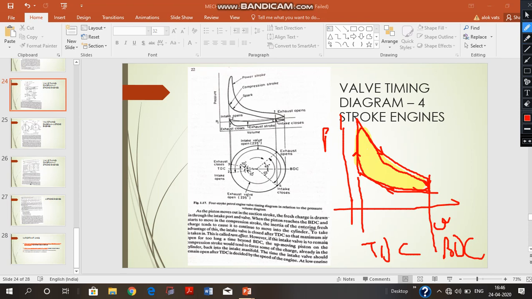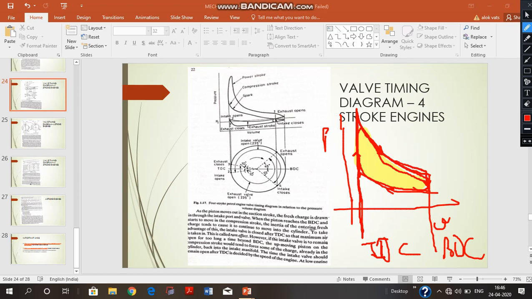The shape of this curve is like this because we are assuming that the spark happens exactly at TDC. When we are dealing with the ideal Otto cycle, we are saying that the spark happens exactly at TDC, and there is spontaneous combustion, there is a sudden rise in the pressure, and then the power stroke happens, and after that the exhaust.